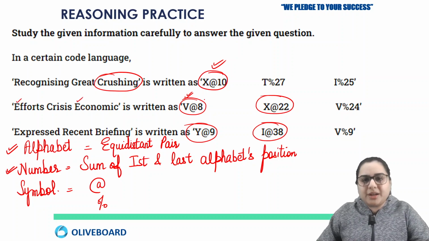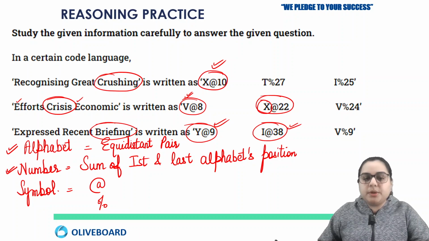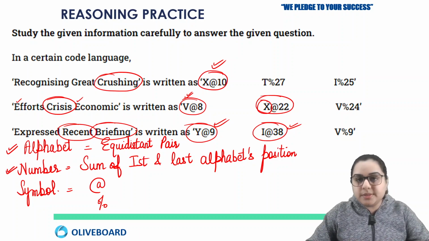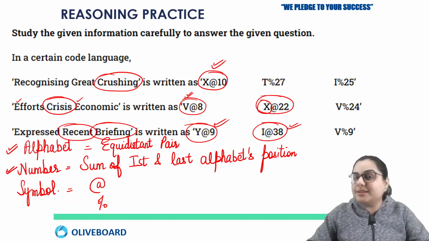Okay, already we have so many words. So here X is making the pair with C, so the word is crisis. Now Y is making pair with B, so the word will be briefing. I is making pair with R, so the word will be recent. So all the words that I have circled have the same symbol, that is at the rate.